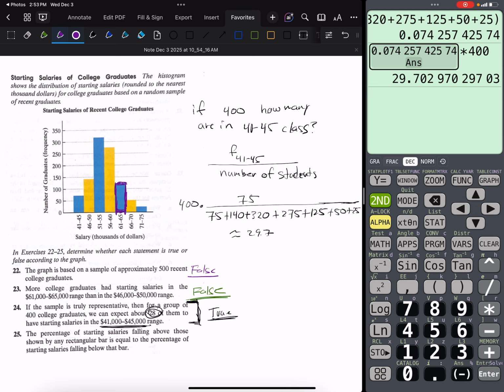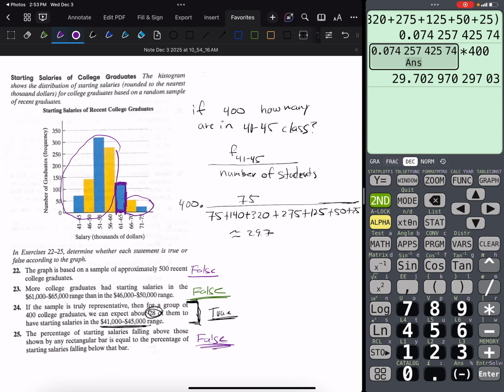If I select this bar, the percentage of starting salaries above and below that bar are equal. Well, I don't have to look too far to say that this is much, much, much smaller than that, right? And so this is absolutely false.